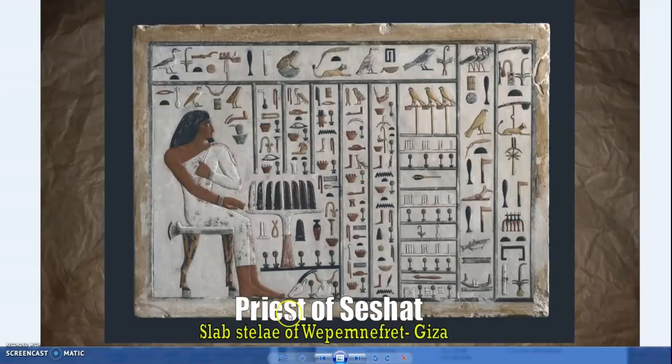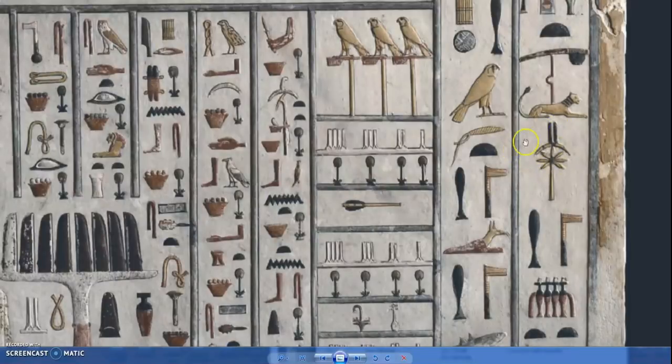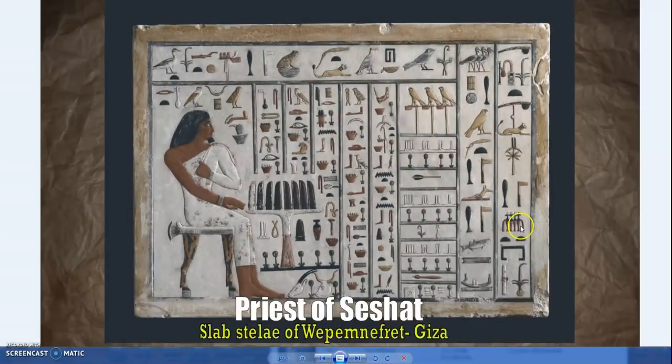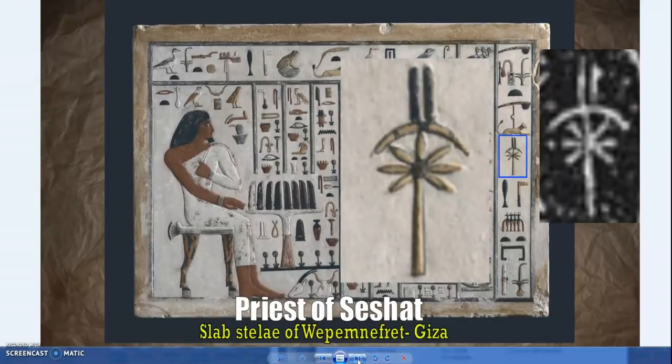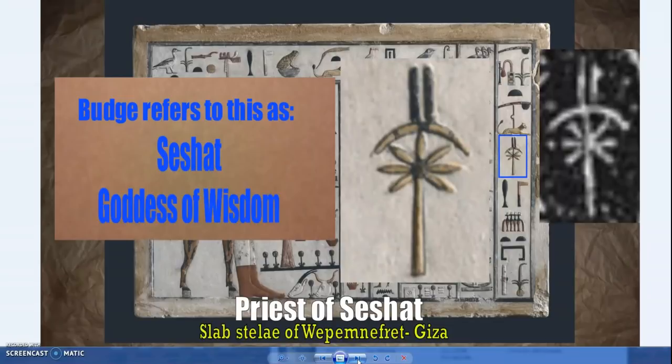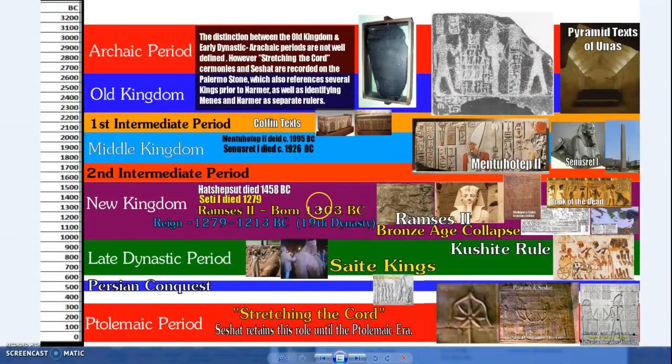Also, priest Weponefret, that was one of the priests of Seshat. We have a slab stela across the western cemetery in Giza, where all the high officials were buried. Sign of the scribe and architects, and of course Seshat. So he was an overseer of the record keepers, and the scribes being the keepers of the records. And we see a comparison. Seshat. Even like in Budge in his hieroglyph dictionary, this symbol is for Seshat, the goddess of wisdom. So Seshat from the very old period.